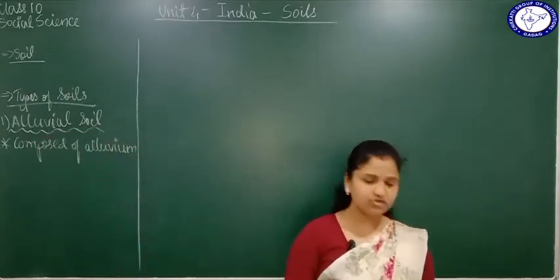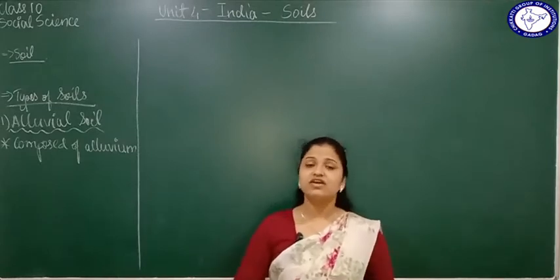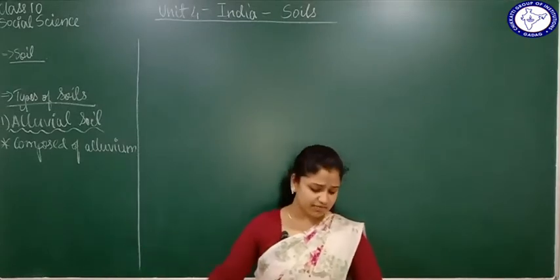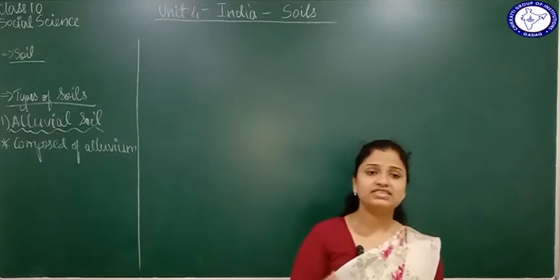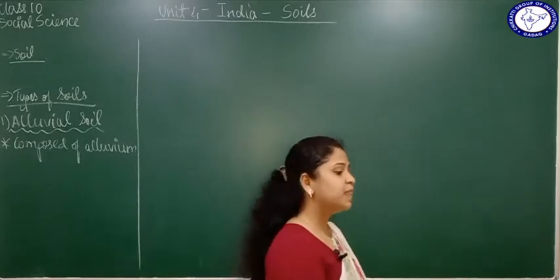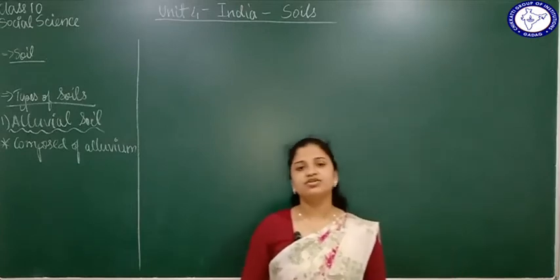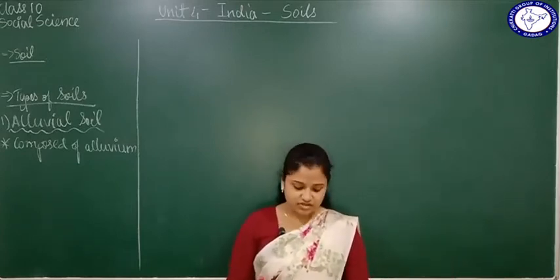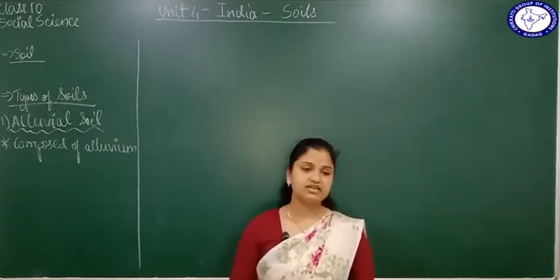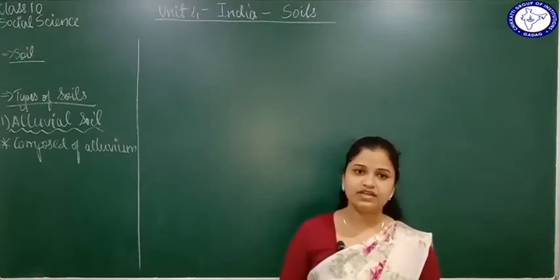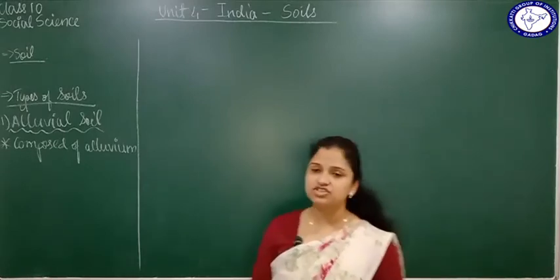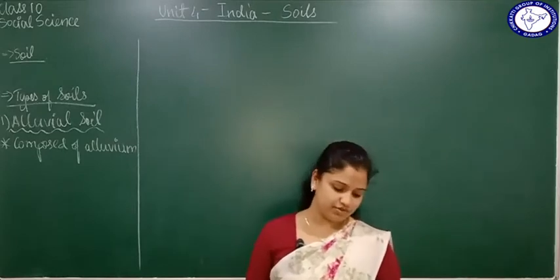So how is alluvial soil formed? It is formed because fine sediments are carried by the river water, and these sediments are deposited near the bank of the river and form the alluvial soil. The major alluvial soil in India is found near the Indo-Gangetic plain, in the Ganga region.